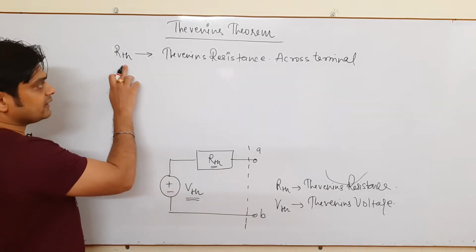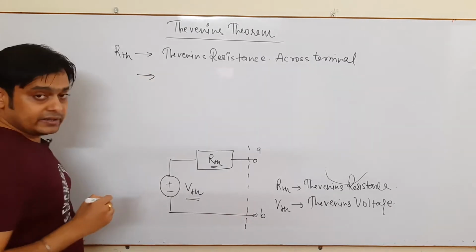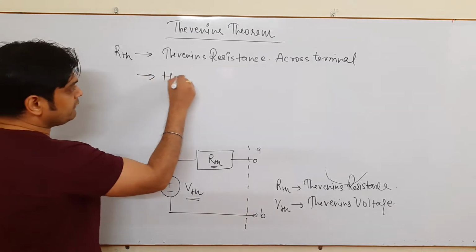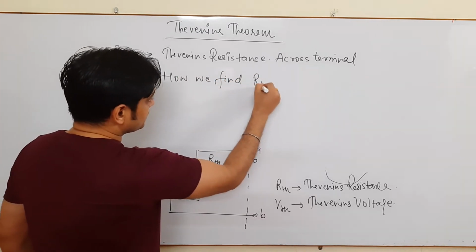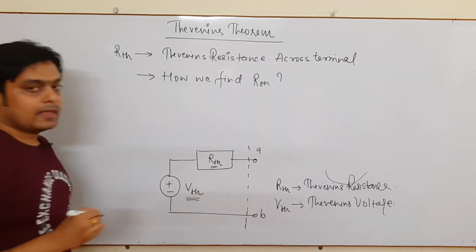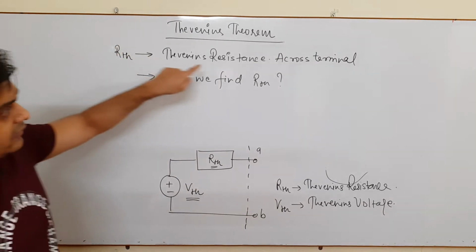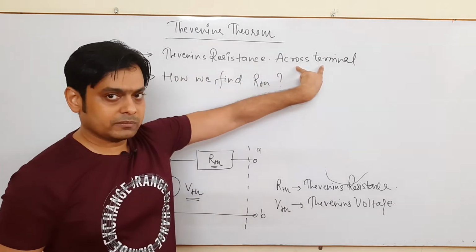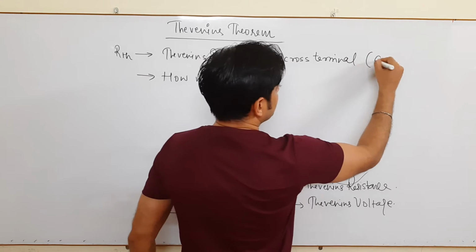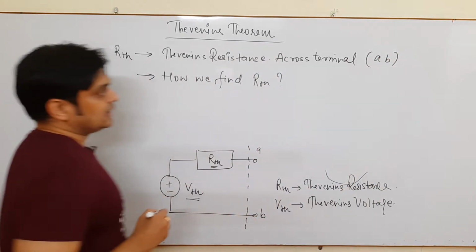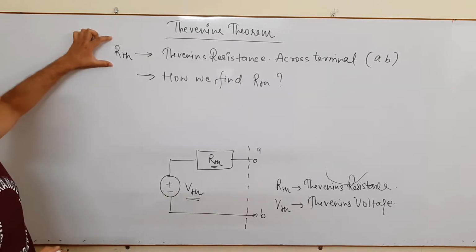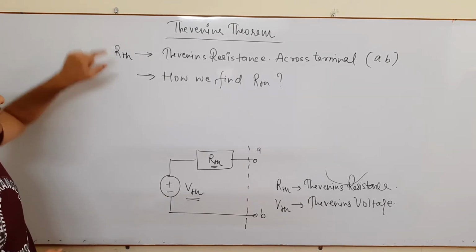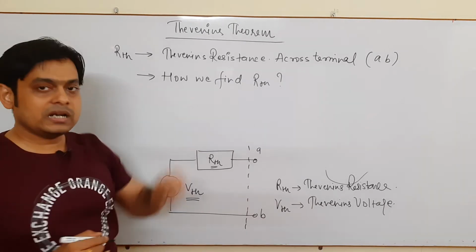But how do we find this Thevenin resistance? How do we find RTH? This is your question. Yes, this is a Thevenin resistance which is across a terminal. Say for the time being that terminal is AB, as I already mentioned in our network. So that is the Thevenin resistance RTH. But now the question comes, how do we find RTH?